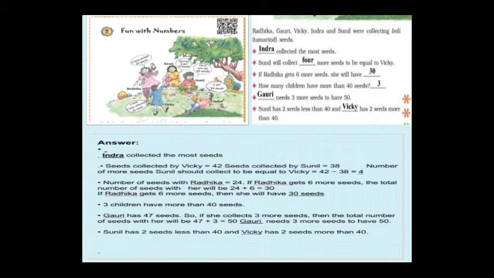Gauri has collected 47, so 47 is more than 40. Indra has collected 54 seeds, 54 is also more than 40. And Vicky collected 42 seeds, 42 is also more than 40. So only 3 members have collected more than 40 seeds. Like that you have to answer.